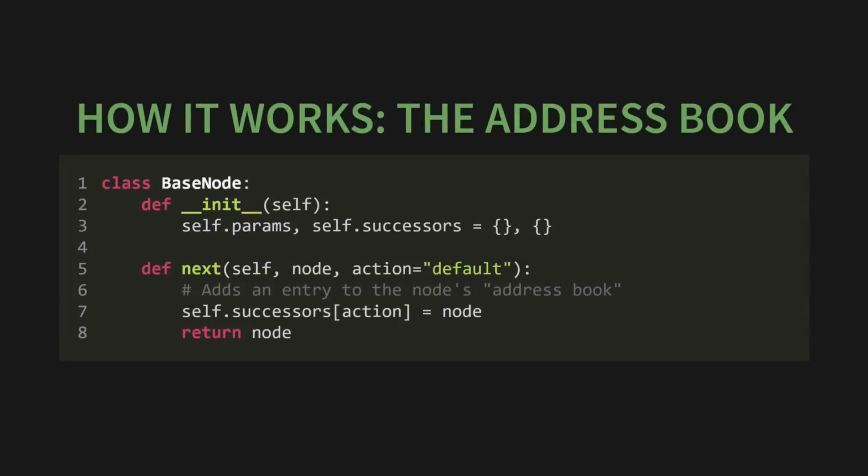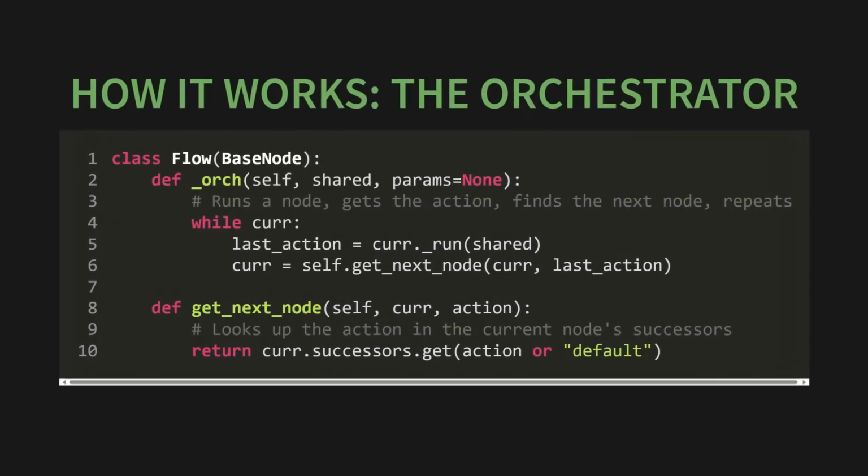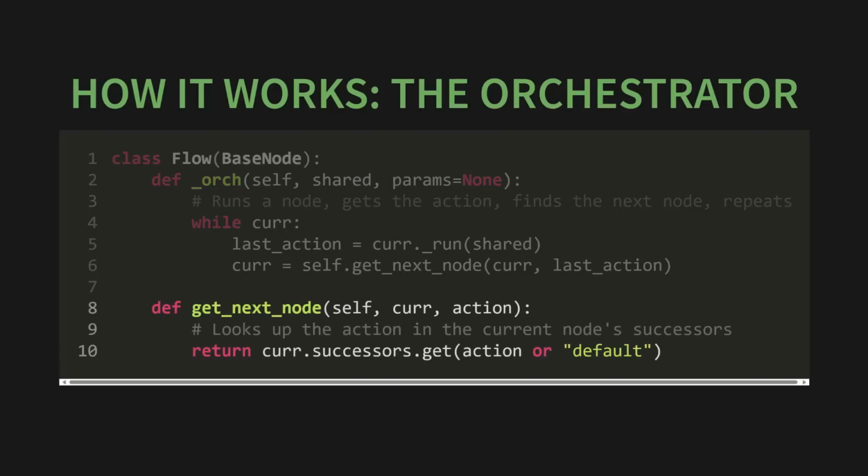Under the hood, it's beautifully simple. Each node has its own tiny address book called self.successors. When you write node A, node B, you're just adding an entry to node A's address book that says, for the default action, the address is node B. The flow orchestrator simply runs a node, gets the action string back from its post method, and looks up that action in the current node's address book to find out where to go next. And now for a really cool meta idea. Here's the secret. A flow is also a node.